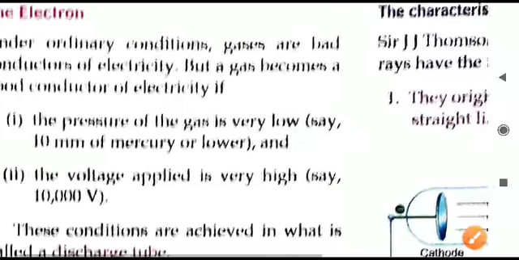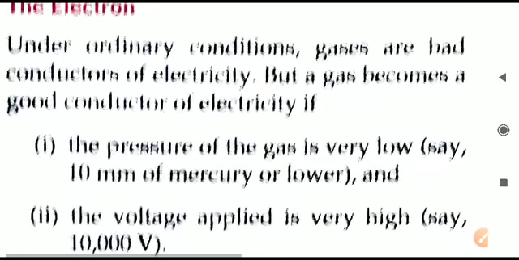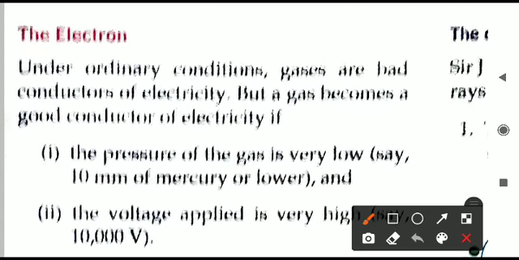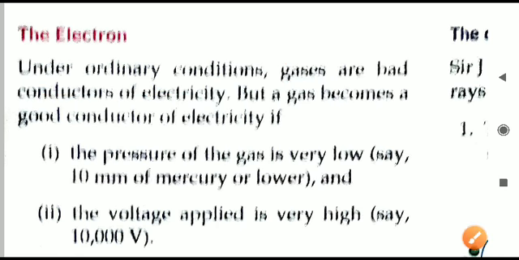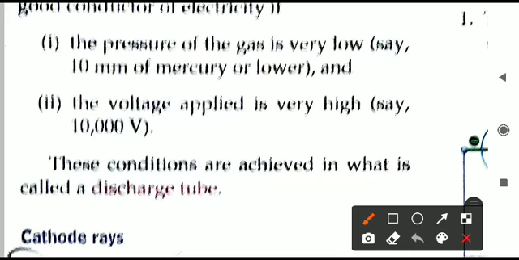How he did so, let us have a detailed discussion of what his experiment was. Under ordinary conditions, gases are generally bad conductors of electricity. They do not easily conduct electricity. But normally they are bad conductors, and when certain situations are provided, there may be a chance that a gas will also conduct electric current. What are the two conditions?